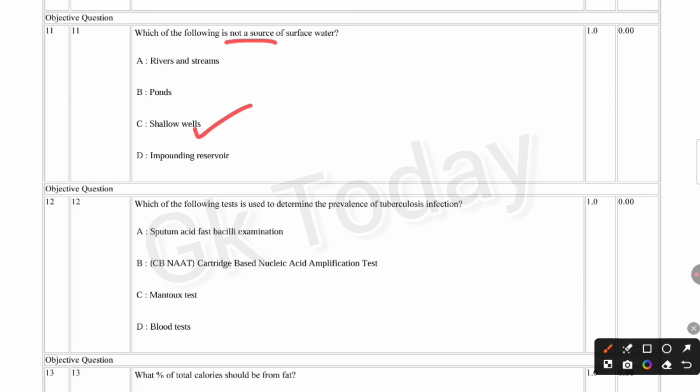Which of the following tests is used to determine the prevalence of tuberculosis infection? Options: sputum acid-fast bacilli examination, cartridge based nucleic acid amplification test, Montoux test, blood test. Correct answer is option C. Montoux test is used to determine the prevalence of tuberculosis infection.